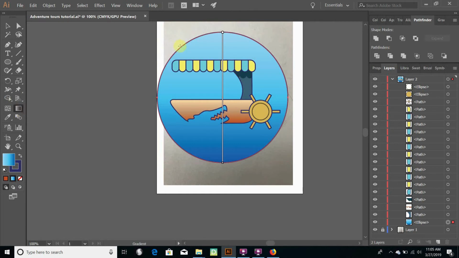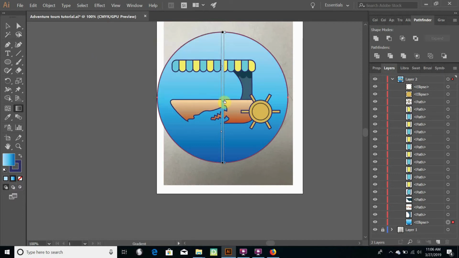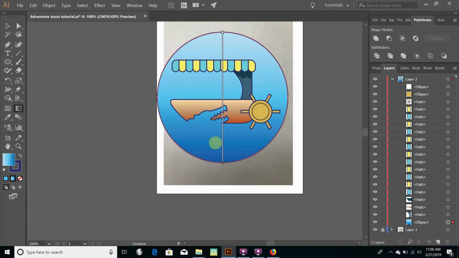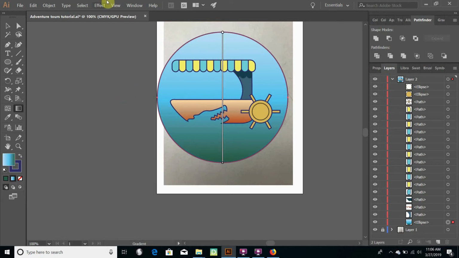I want to go to my gradient tool again and make a nice lighter sky blue on top. Give myself a middle blue in the middle. I'll adjust it so I don't want it to be too deep. I don't want the back to be overwhelming. And I'm going to just leave this bottom part dark. I'm going to change it to a bit more greenish here. So we're looking like we're more of a swampy sort of tour going on. Perfect, that's a nice looking circle.